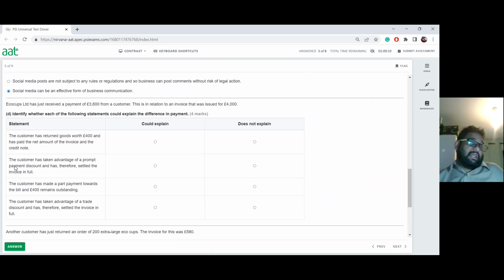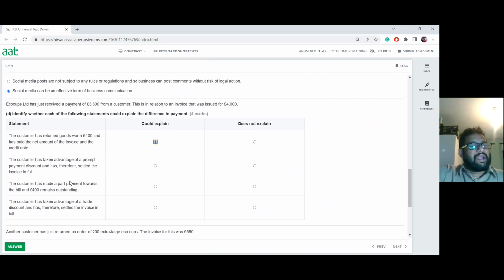So it is expected, isn't it? If they have bought for 4,000, returned £400 worth, they are only left with 3,600. That is the net amount between the invoice and the credit note. Yes, that is fine. Okay, so the net amount between the invoice, 4,000, and the credit note, 400. So that could explain it.